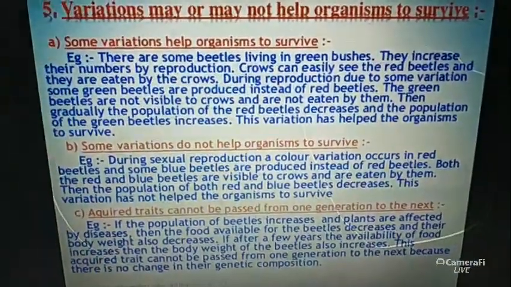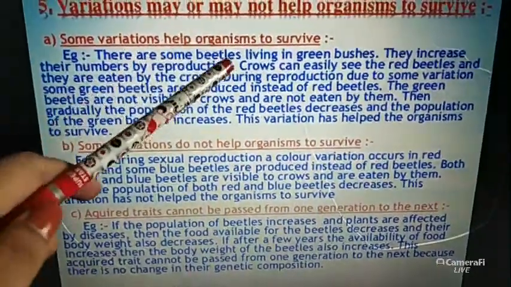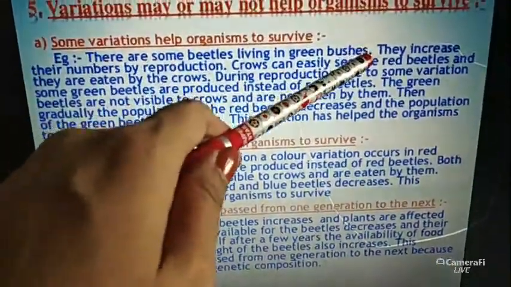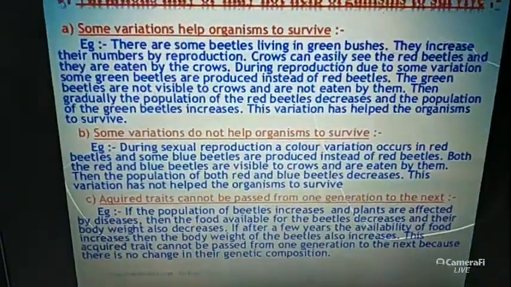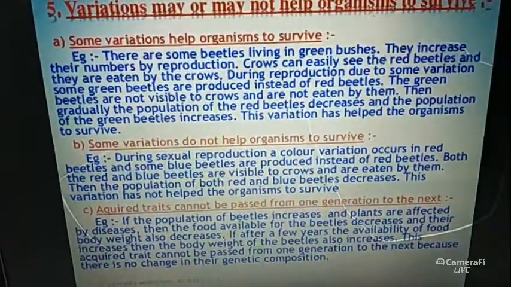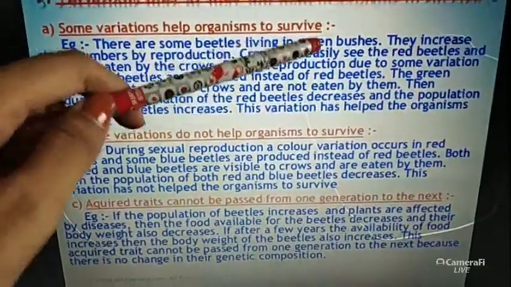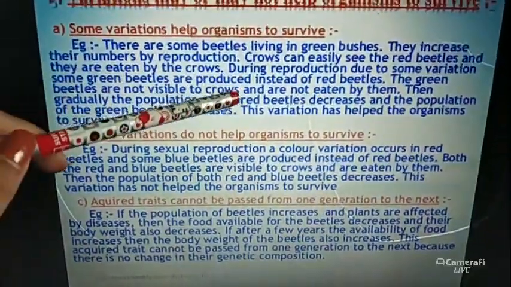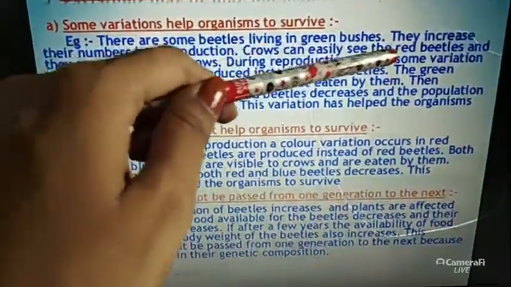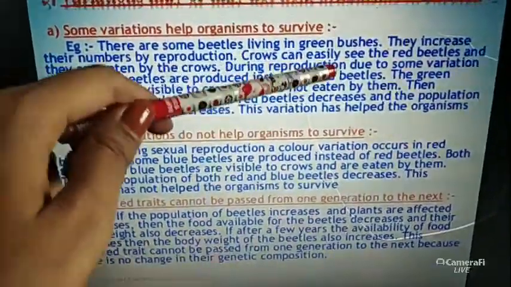It means there are some beetles. There is an example that there are some beetles living in green grasses. They increase their number by reproduction. This is the common phenomenon, the common event of living things. Crows can easily see the red beetle and they are eaten by the crows. So during reproduction, due to some variation, some green beetles are produced instead of the red beetles.